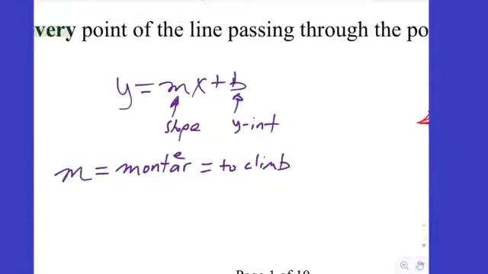The b is the y-intercept. Well, we use a for x-intercept and b for y-intercept. Since x comes before y in the alphabet, a comes before b in the alphabet. So there's no great story for that. Some things don't have great stories. It's just a sequence in the algebra. But good question.